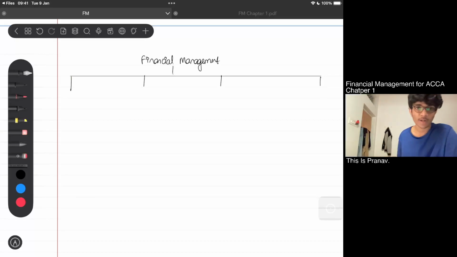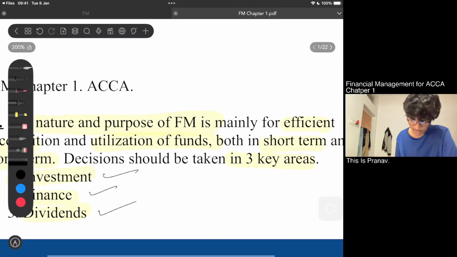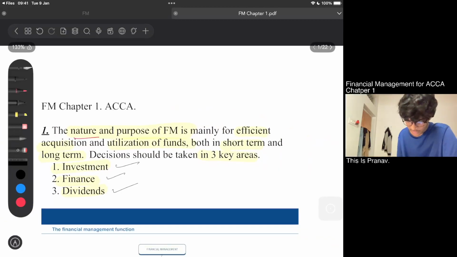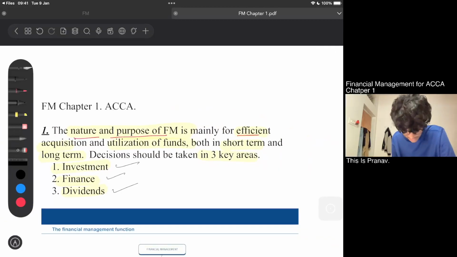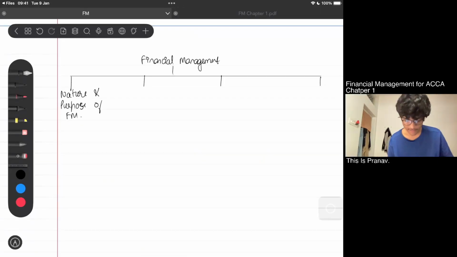So what are these 4 arrow marks? First of all, in this chapter, what will we be studying? Nature and purpose of financial management. I'll be writing it as FM. For nature and purpose, we have already studied it. Nature and purpose of financial management is mainly for efficient acquisition and utilization of funds in both short term and long term. So we have already discussed this part.